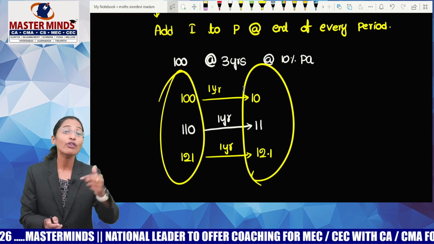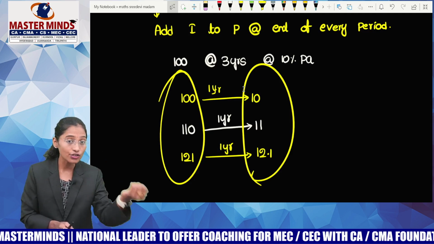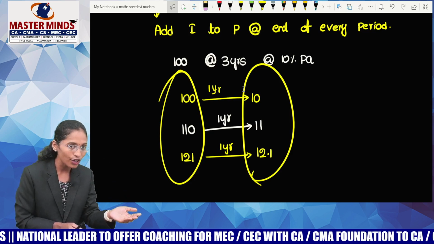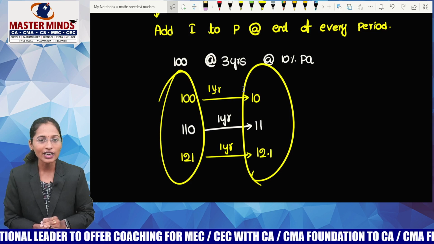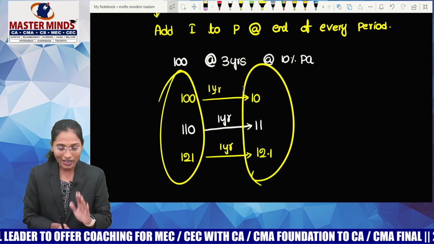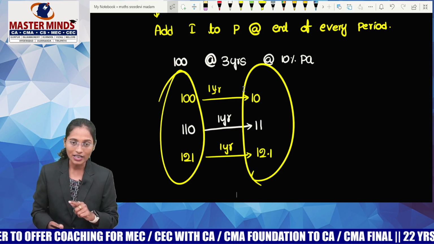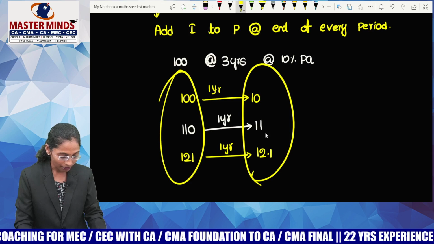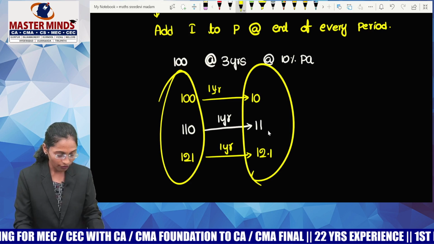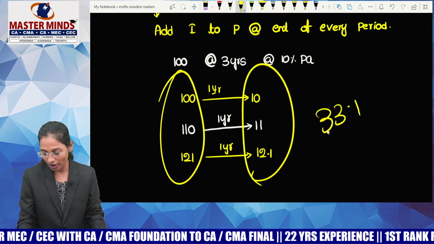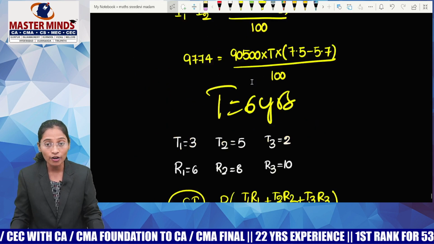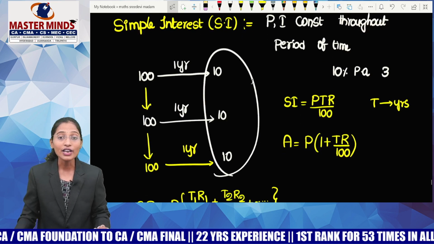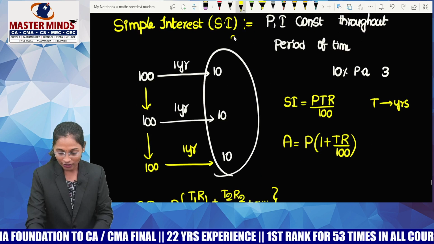Yes, they are varying. For which reason? Because we are adding interest to the principal at the end of every period, so the principal is getting changed at the end of every period, so automatically the interest will change. So now guys, my first question to you all is, what is the total compound interest that you have earned through 3 years? 10 plus 11 plus 12.1, put together it is 33.1 interest that you got throughout a period of 3 years. But when it comes to simple interest, what is the total interest that you have earned through 3 years? 30 rupees.